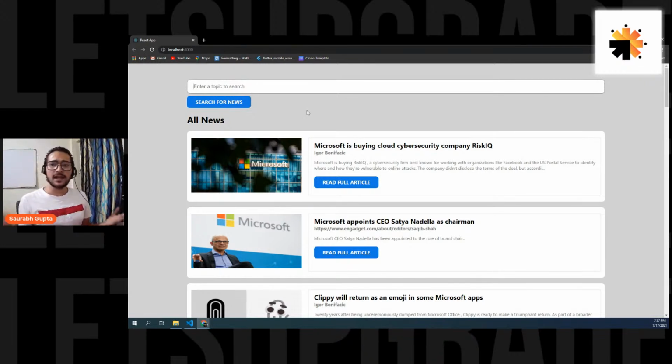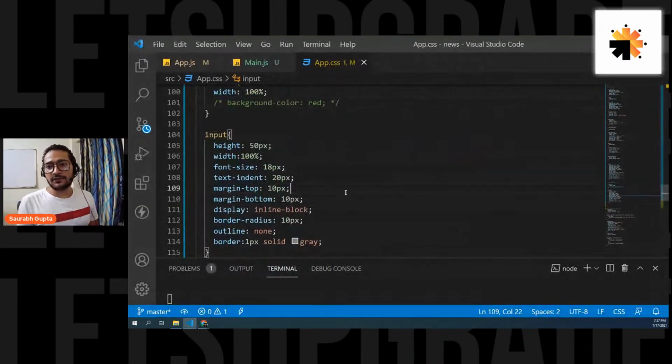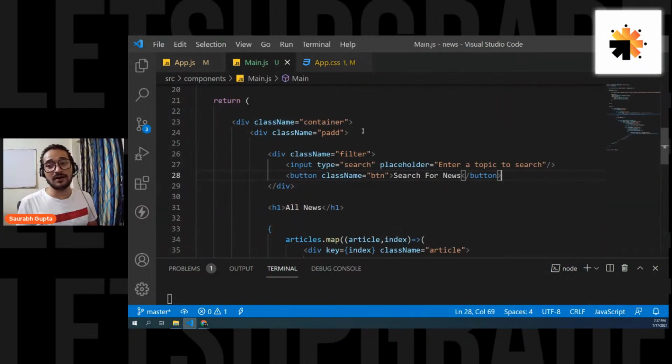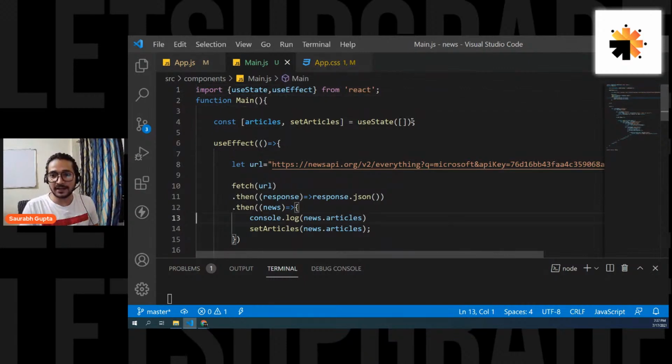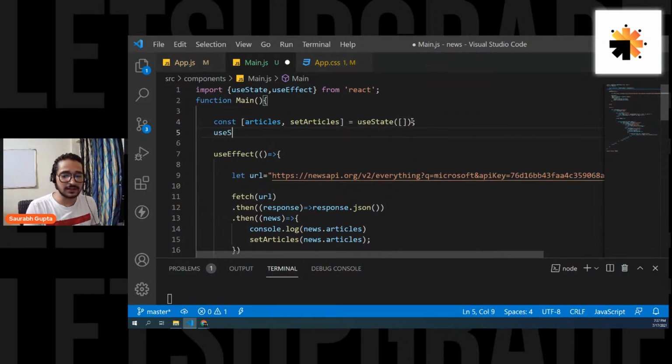Now, let's build the logic, guys. Okay, everyone? Rohit, Revant, everyone, let's build the logic. So final things, let's do it. But first of all, we have to understand how to read the input value. So for that, first of all, to store it, let's create a state variable. So again, useState. Okay, and let's name it search. Initially it will be a dummy, like any dummy text. So let's put it like this, a blank text. Okay, that's all. And now let's create the function.